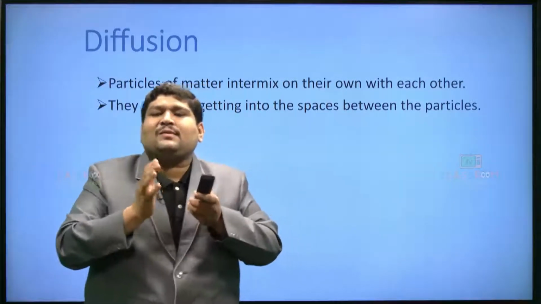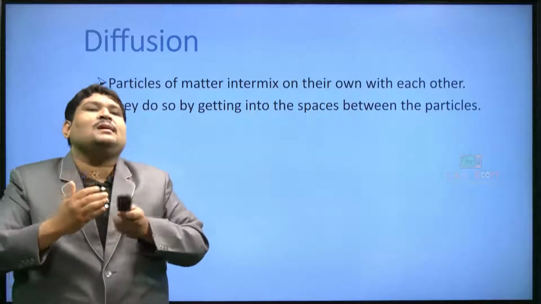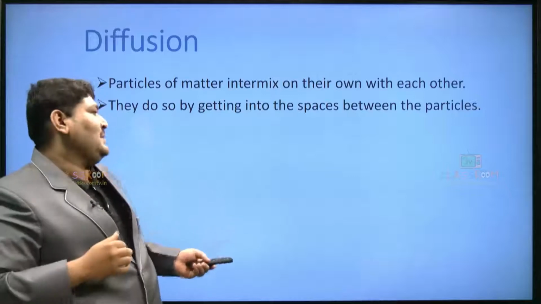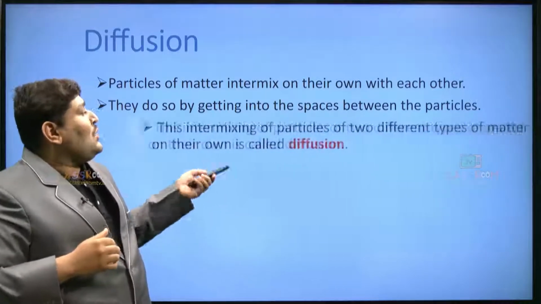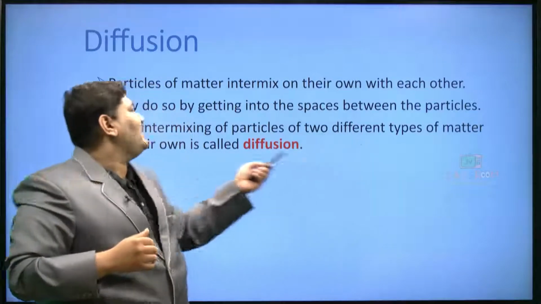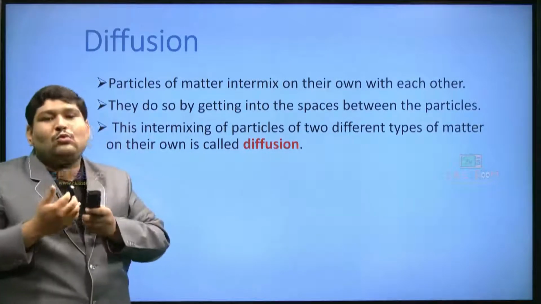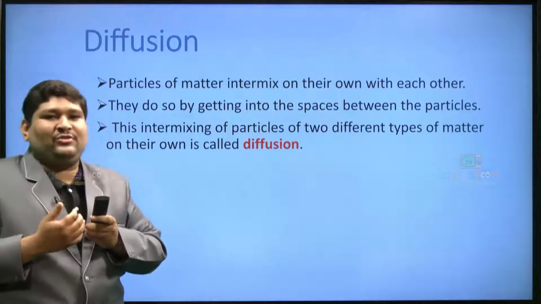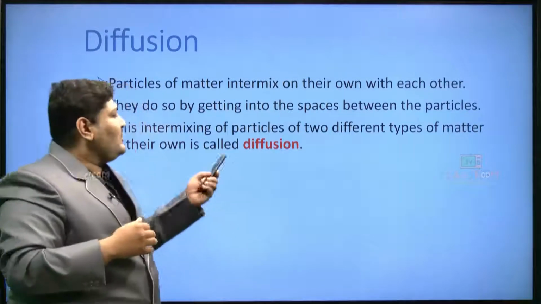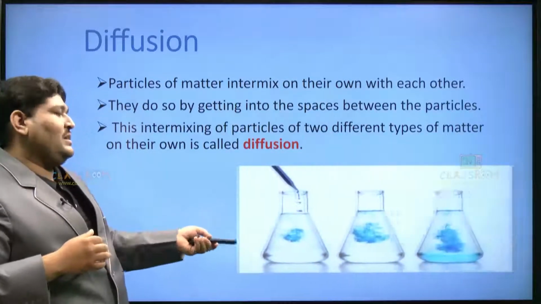So, generally we keep solids aside and go specially with liquids, where the property of diffusion is more applicable. So, what is diffusion? The intermixing of the particles of two different types of matter on their own is called diffusion. To demonstrate this, I am going to show a picture and a figure.